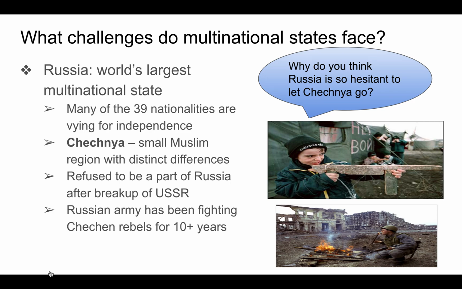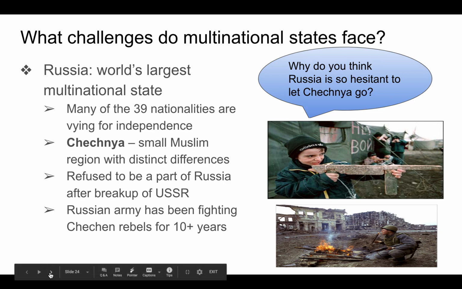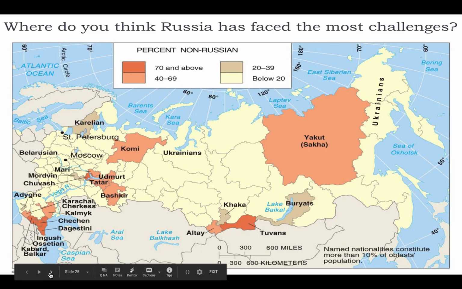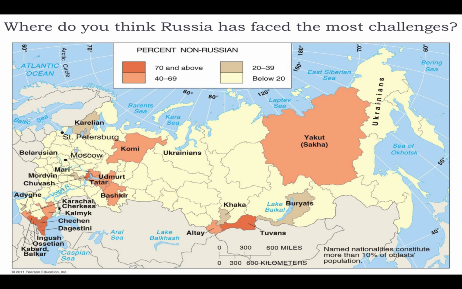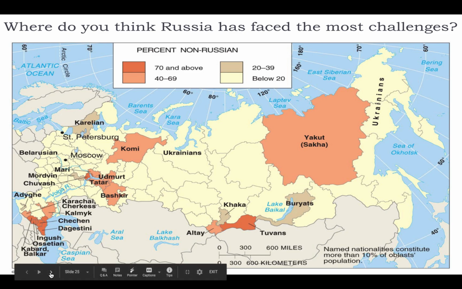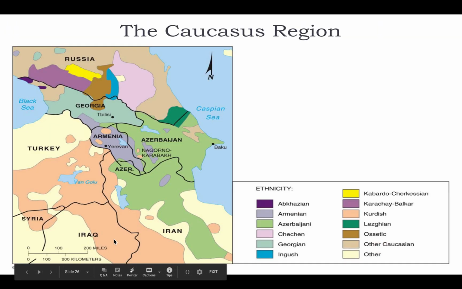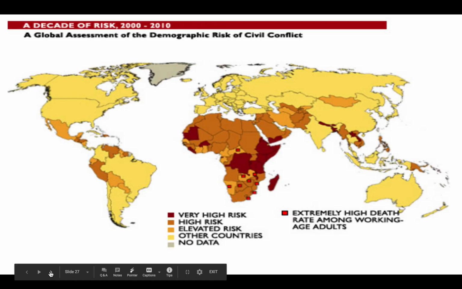And again, it's been fighting on and off for over 10 years in this Caucasus region. And here's the Caucasus region down here, the southwestern portion of Russia. All right, there's a picture of the Caucasus region.